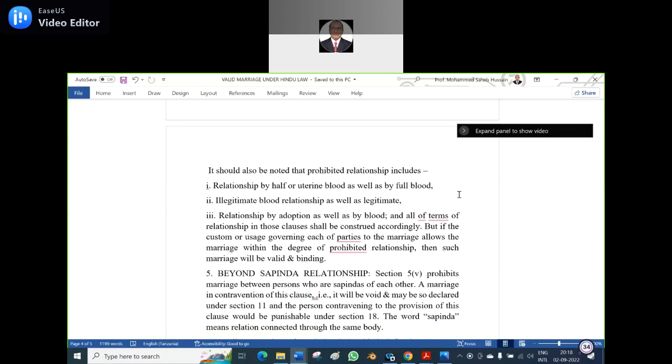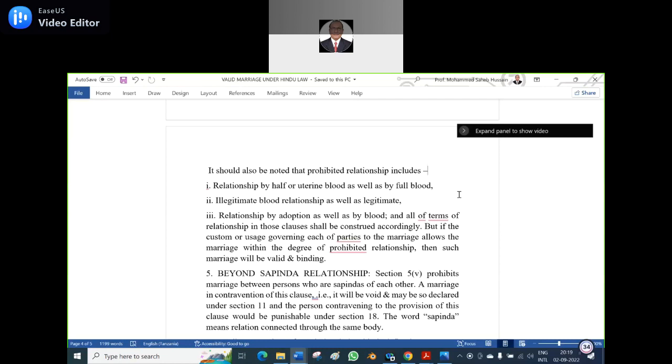Let us see the first relationship, by half blood and uterine blood as well as full blood, legitimate as well as illegitimate blood relationship. In both ways they come under the prohibited degree, and also the relations of adoption as well as blood. All terms of relationship in those clauses shall be construed accordingly.